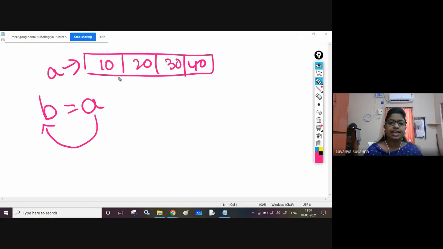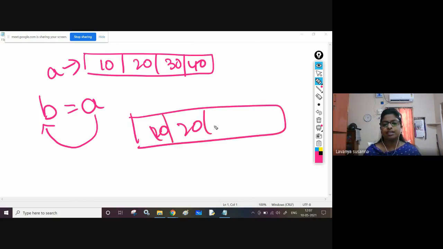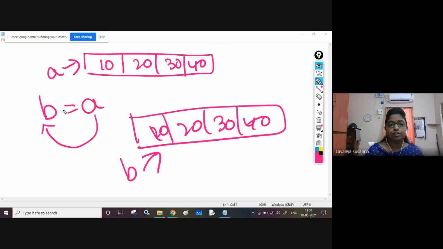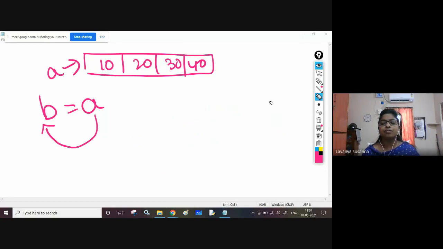B contains the values 10, 20, 30, 40, and separate memory will be allocated. You will think like this, right? No, actually it's not happening like this. B equal to A, you're copying the array elements of A into B. You will think that separate memory will be allocated and then all the elements will be copied like this, 10, 20, 30, 40, and B is tagged to this value. No, this is not happening. Separate memory will not be allocated. Now B is also tagged to the same array.